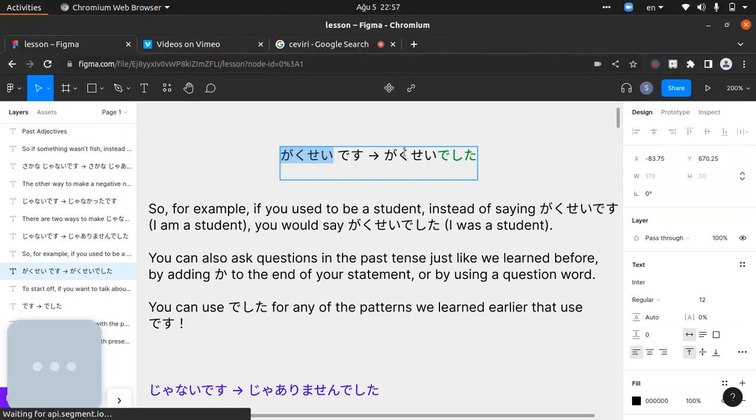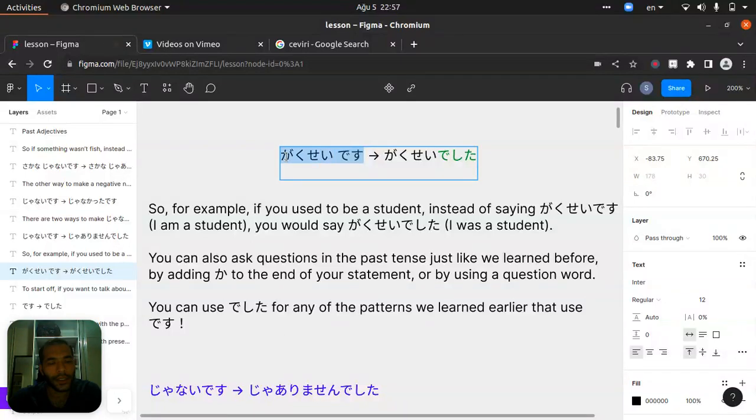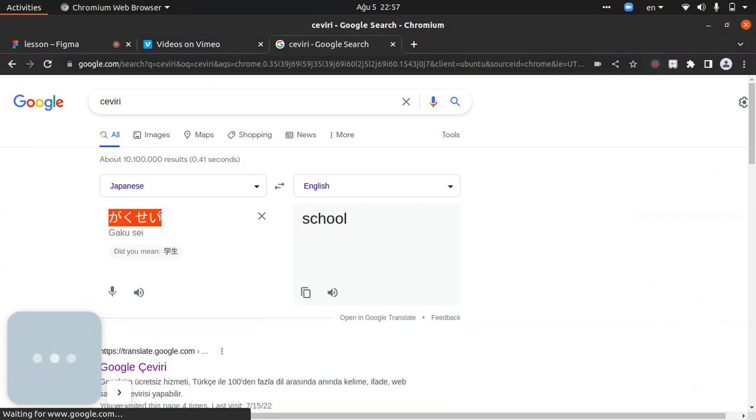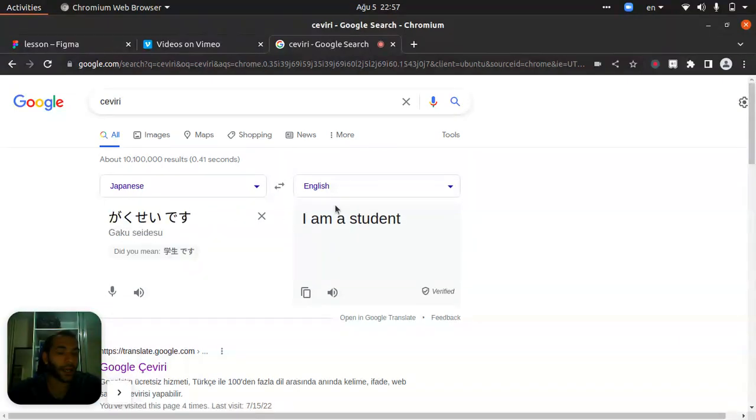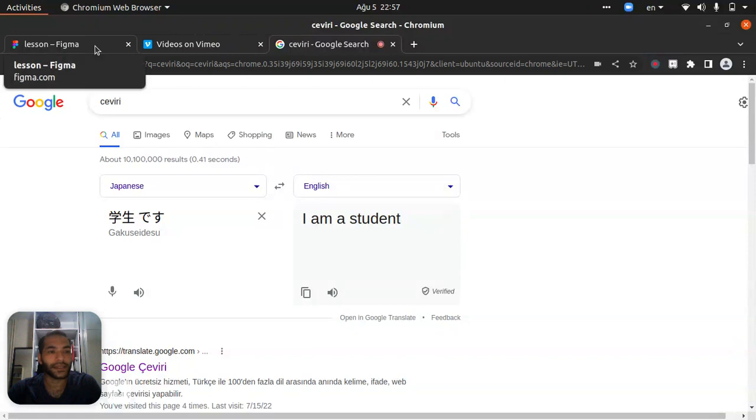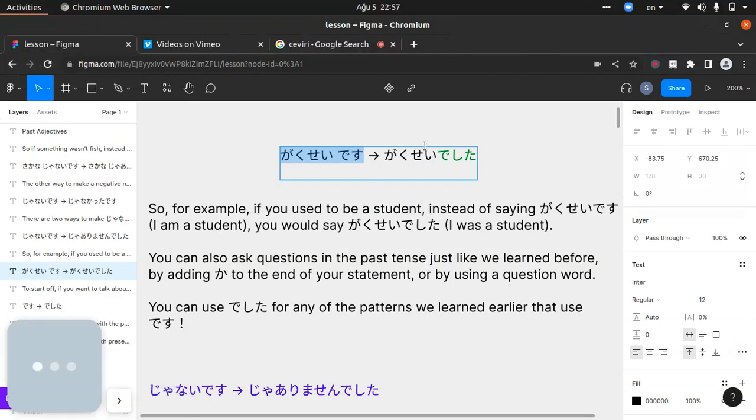Let's check if that's correct. This one is like the present tense. Let's check it. "I'm a student." Oh, it was changed. Okay, this is student. "I'm a student," gakusei desu. Another one: "I was a student."